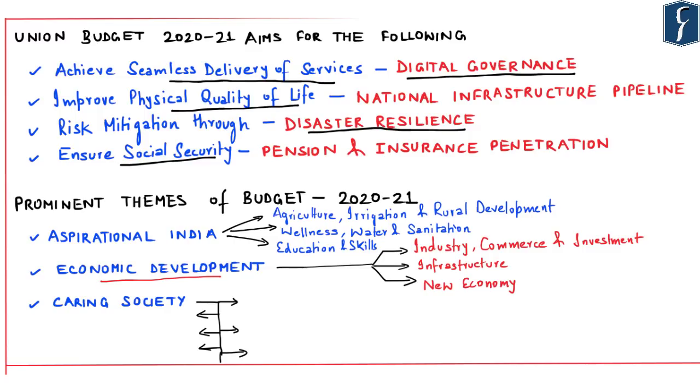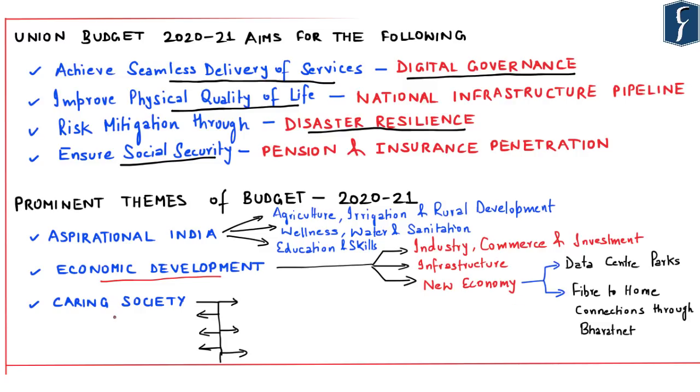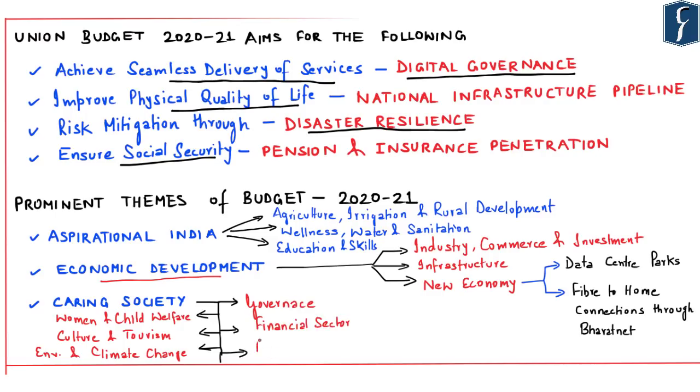And this new economy highlights building more data center parks and fiber to home connections through BharatNet. And the third prominent theme of this budget is a caring society that is both human and compassionate, and where Antyodaya is an article of faith. The components of caring society include women and child welfare, culture and tourism, next environment and climate change, next governance, financial sector and financial markets. And the financial markets component includes disinvestment and fiscal management. So primarily, these are the prominent themes and their components with respect to the budget of 2021.